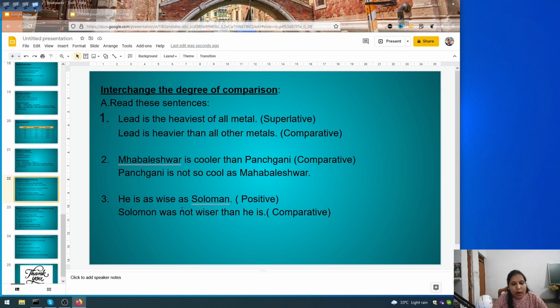He is as wise as Solomon. So this is positive and it is in its simple form. Solomon was not wiser than he is. So here we have made a comparison between these two persons.